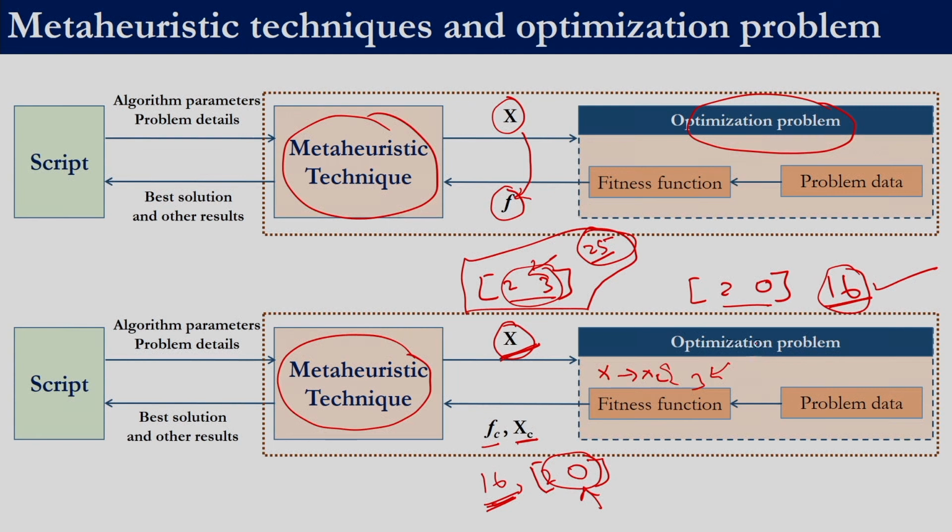When it is communicated to the optimization problem, it corrects it to 2 0, and this 2 0 is sent back to the meta-heuristic technique along with the fitness function value of 16. TLBO in this case should consider 2 0 as the newly generated solution along with its fitness function. It is this solution which has to be now used for greedy selection.